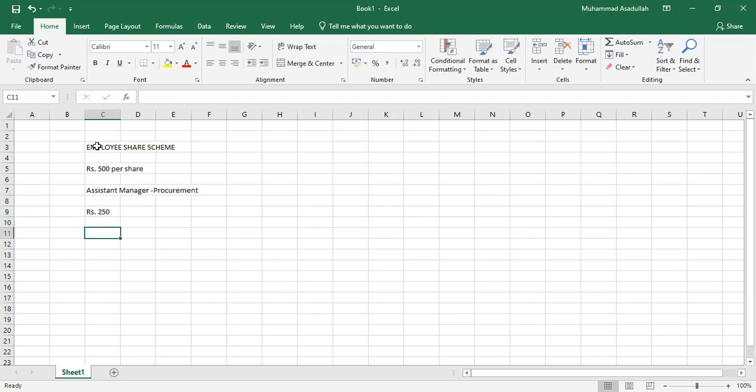What is the market value? That is rupees 500 per share. But at which cost is your company willing to sell those shares? That is rupees 250 per share. Let me write it here, rupees 250 per share, in order to avoid any misconception.